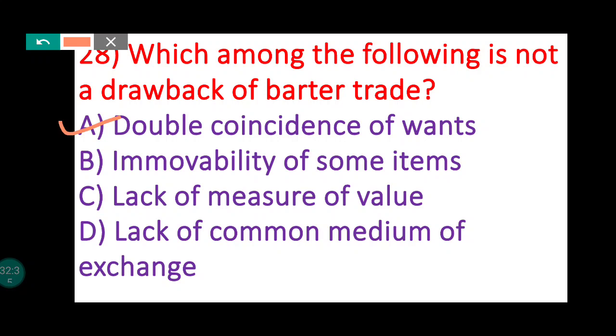Very difficult to determine how much quantity of cotton to exchange with a cow. So it is known as lack of measure of value. Lack of common medium of exchange, like money. So here, which is not a drawback, double coincidence of want.